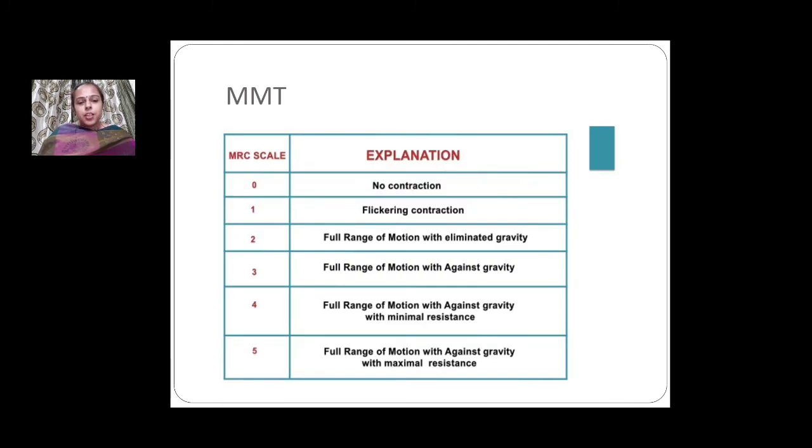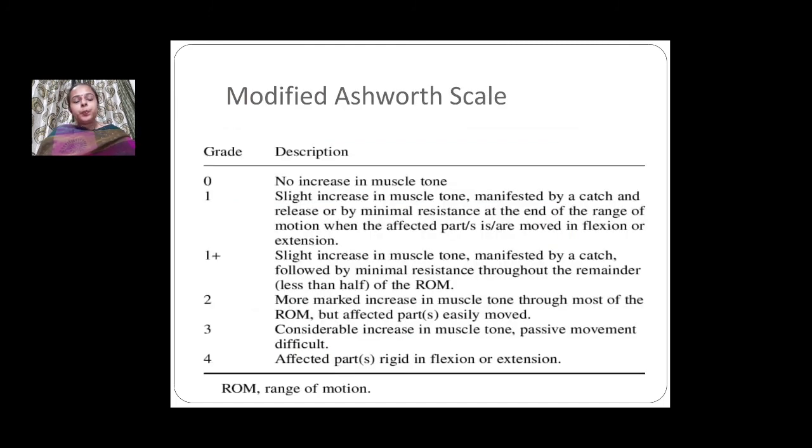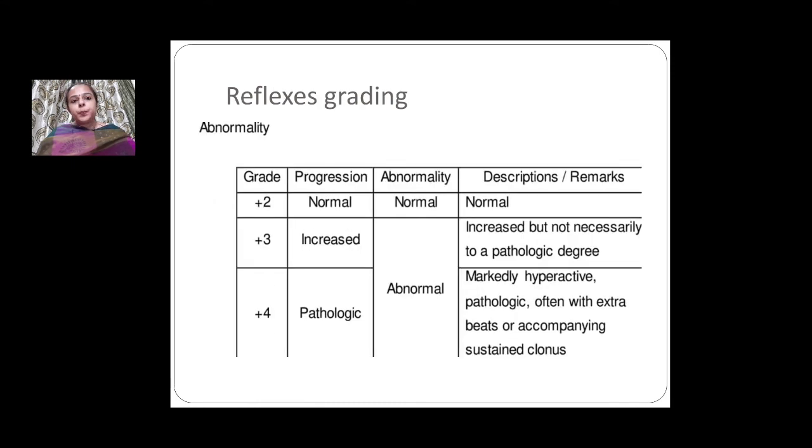Now this scale shows the manual muscle testing, which grades from 0 to 5. 0 grade is no contraction, and 5 grade is full range of motion against gravity with maximal resistance. Now this slide shows the modified Ashworth scale, which ranges from 0 to 4. 0 is no increase in muscle tone, and 4 is the affected part remains in flexion or extension.